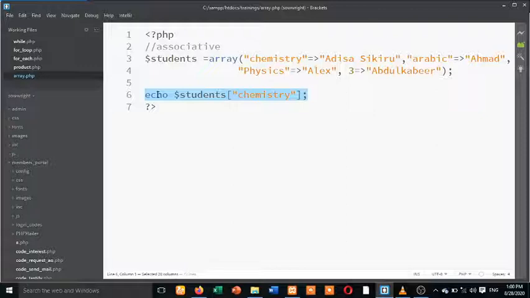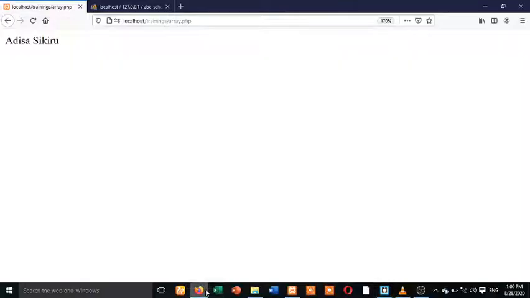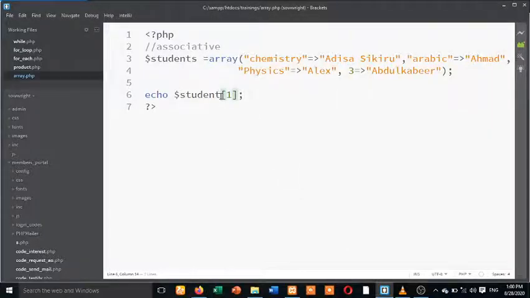Let me now assign, let me say, okay, align the students in an array. Let me first of all echo it so that you know. Echo variable students. This index, when you use index number 1, normally should give you undefined. I don't know the reason why I misspelled students.